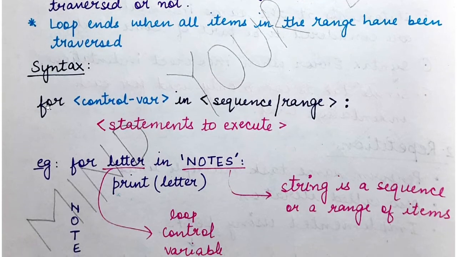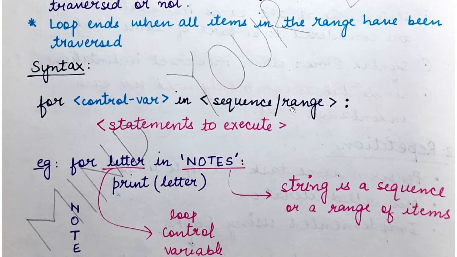Now a for loop is written using the keyword for, then you specify one variable that will one by one take on the values of this particular sequence, and then there is a colon, and after an indentation of one level, in the next line you will write the statements that you want to execute once this particular condition is true.